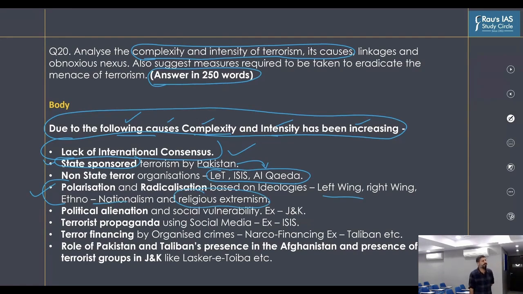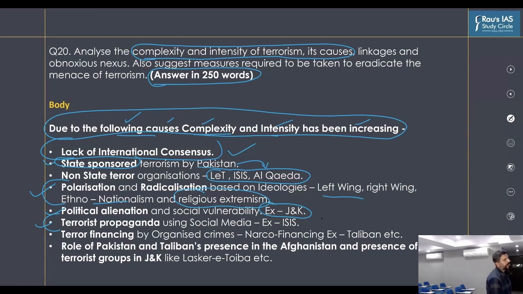Next important thing is political alienation and social vulnerability, which is the root cause of terrorism that we see in the case of Jammu and Kashmir, because Jammu and Kashmir is a political problem that has existed since India got independence and Jammu and Kashmir was integrated, right? So it is seen that political alienation is one of the causes of terrorism in Jammu and Kashmir. Then another important cause is terrorist propaganda, where terrorist organizations use social media to create propaganda and recruit more terrorists. A prime example is ISIS.